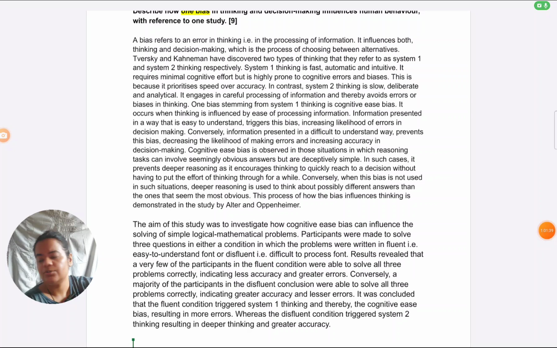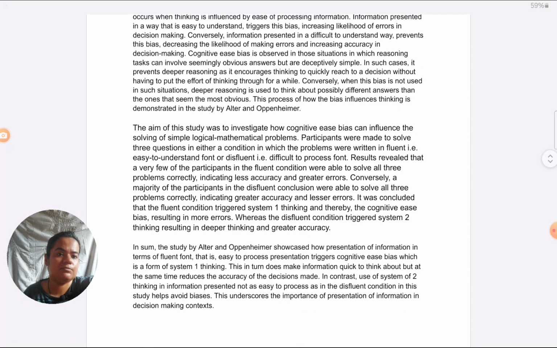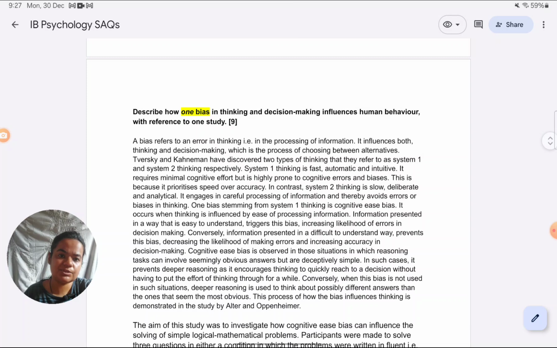Okay, the conclusion has to be in the same way as for the previous answer. So I'll just copy paste it here and see if we need to make any modifications. I don't think we need to make any modifications. So I have just pasted the conclusion exactly as I had done for the previous answer.